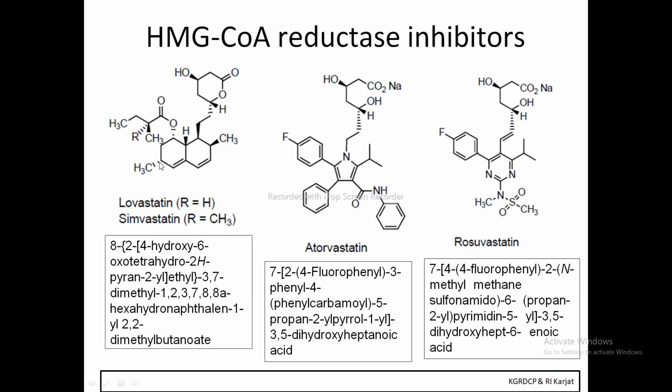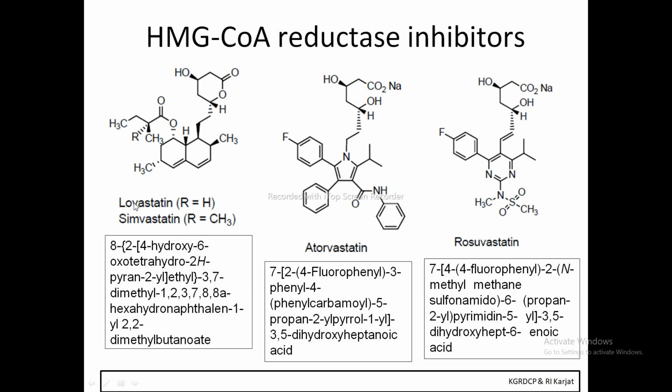Okay, hexahydronaphthalene, as three double bonds are missing, so we named it hexahydronaphthalene-1-yl, 2,2-dimethyl. Now how many carbons are here? 1, 2, 3, 4, and it is an ester functional group. So 2,2-dimethyl butanoate. So this is the IUPAC nomenclature of simvastatin.